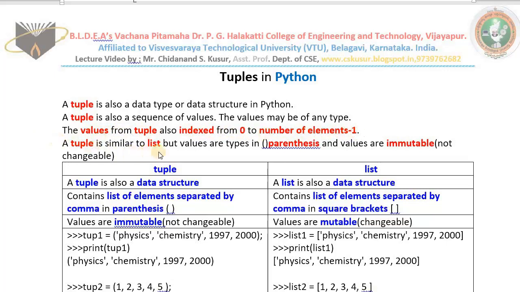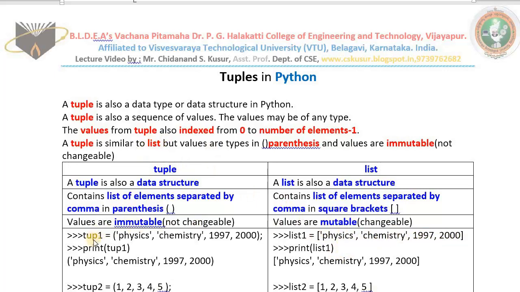A tuple is similar to list, but values are immutable. For example, first see the example. This is the list we already studied. What is the name of the list? List 1. It is having the items or the elements like physics, chemistry. These two are string data type. Next one is 1997. Next one is 2000. Then what is list? A list is also a sequence of values. You can see different types of values are there.